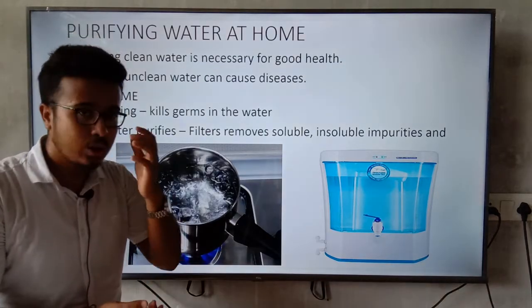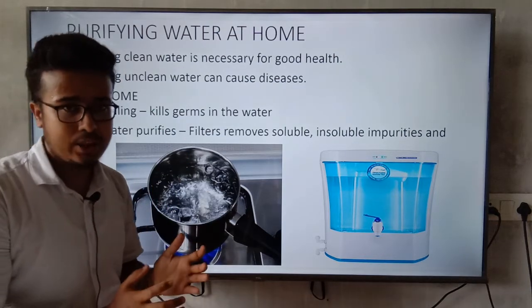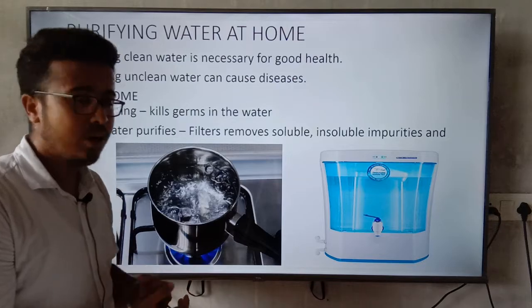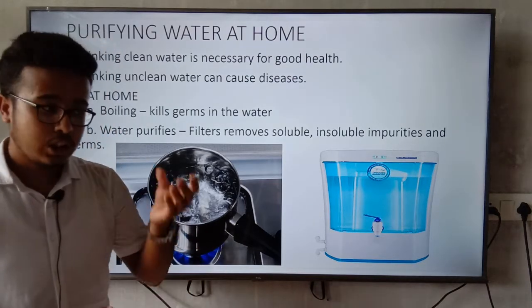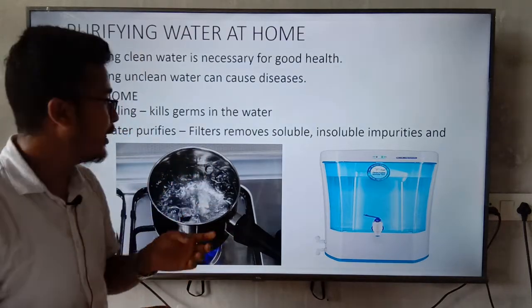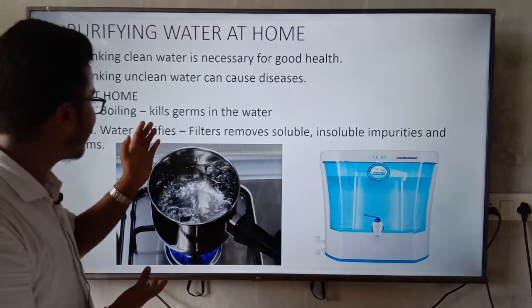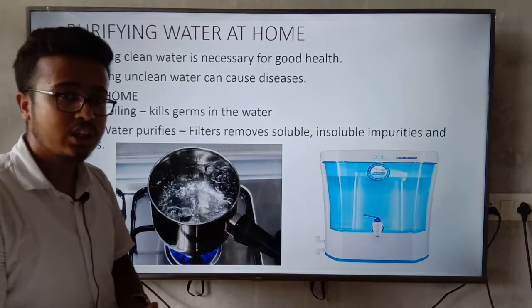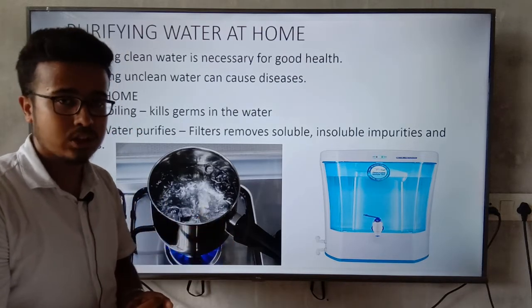If we boil the water and then drink it, that will be the safest method at home. Whenever we boil the water, the germs present in the water will be killed. Boiling can kill germs in the water, and it will become the safest water.